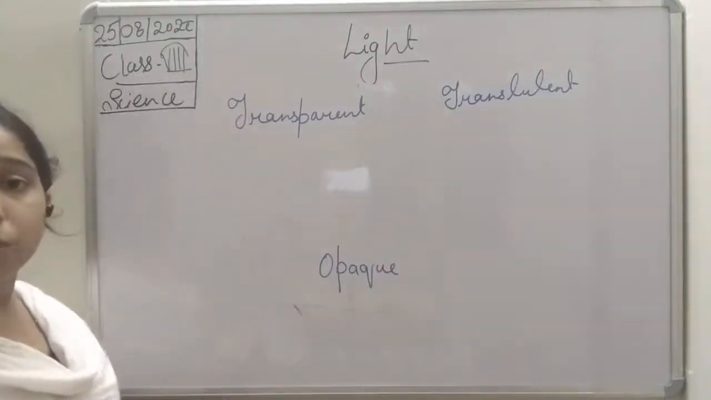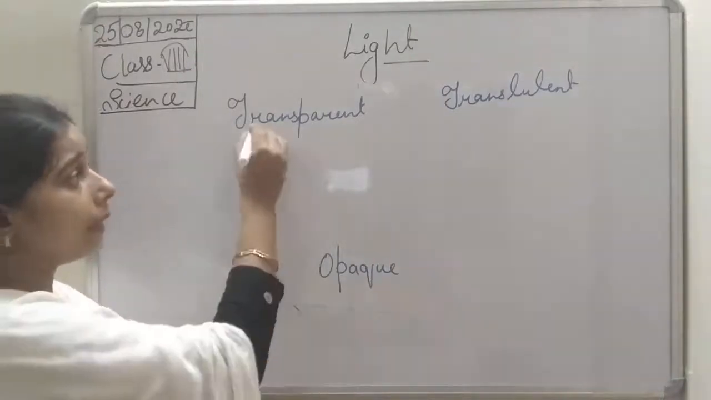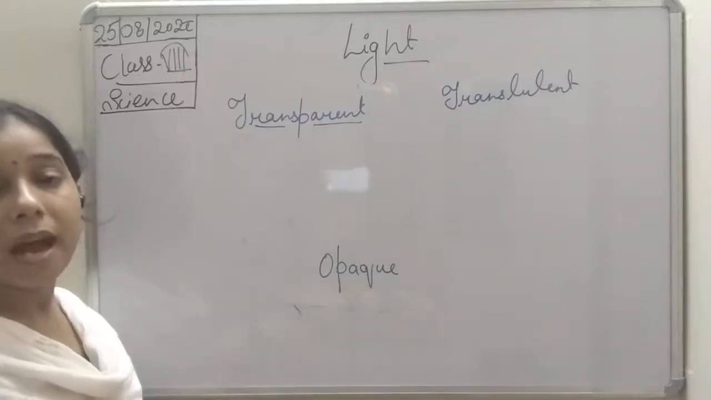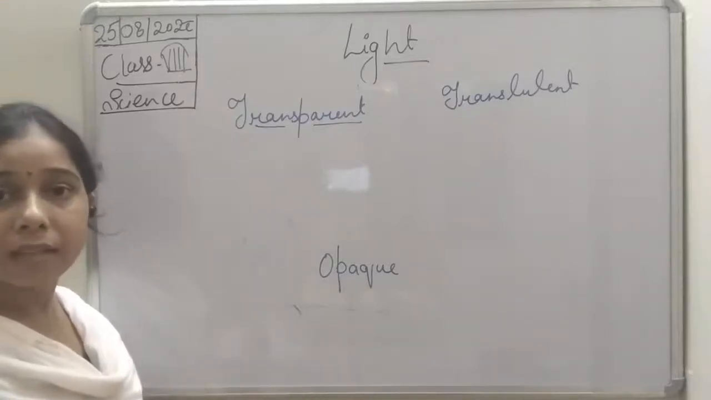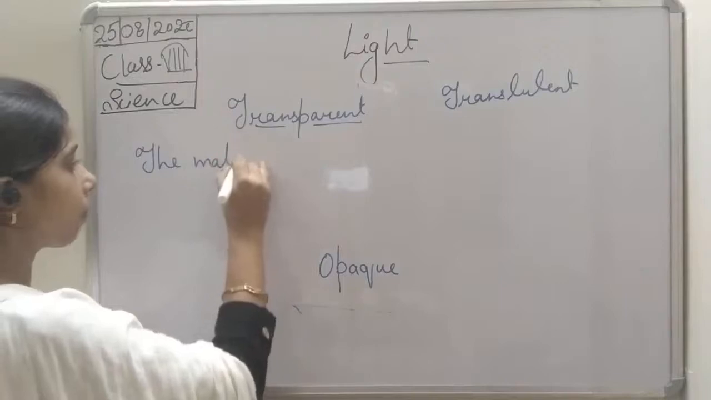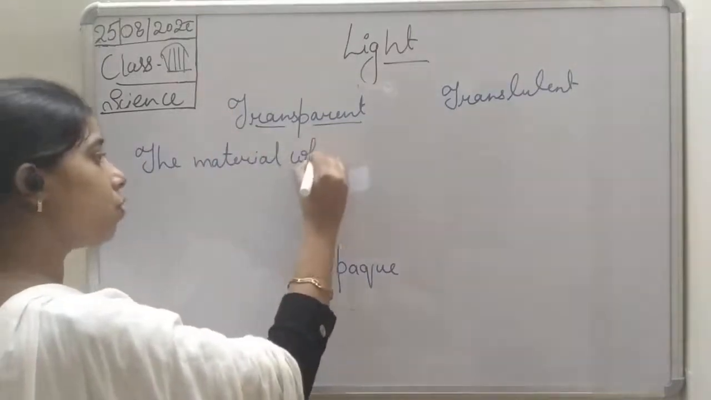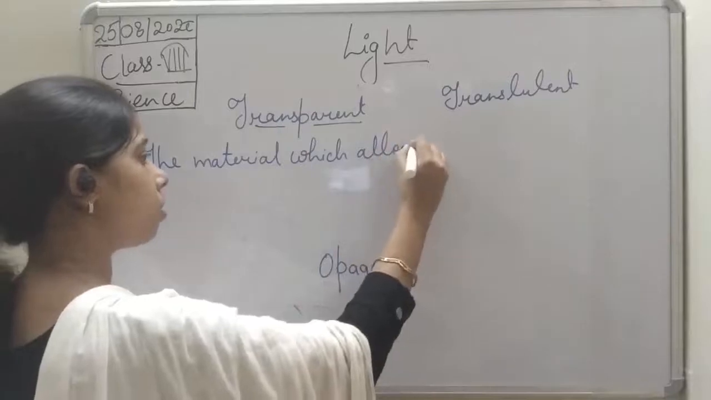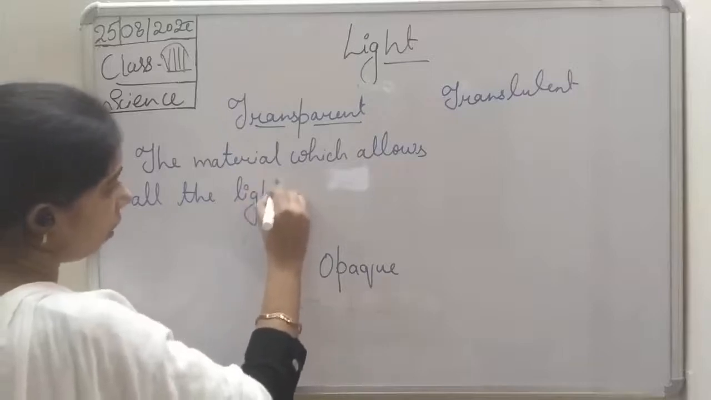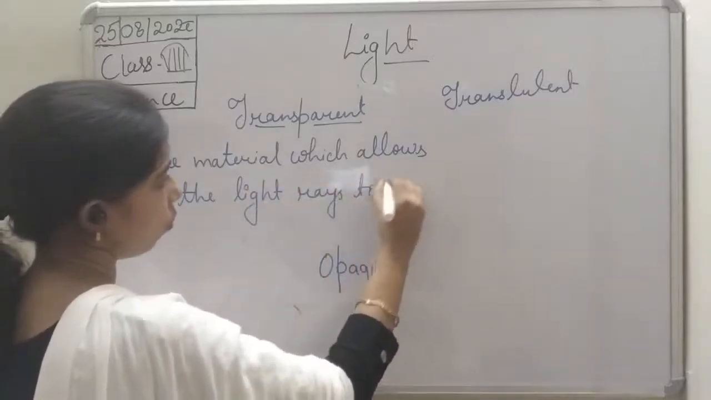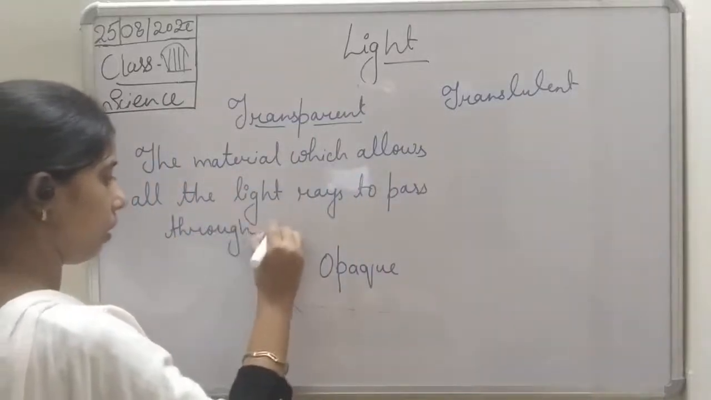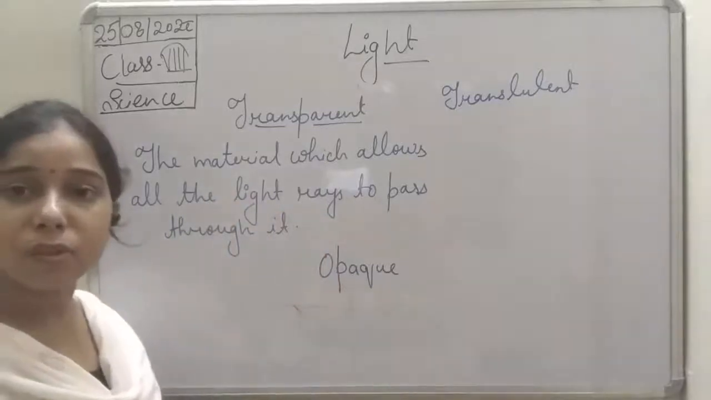When we talk about a transparent object, it is that material which allows all the light rays to pass through it, and such a material is known as a transparent material. So we can say the material which allows all the light rays to pass through it is known as a transparent material.